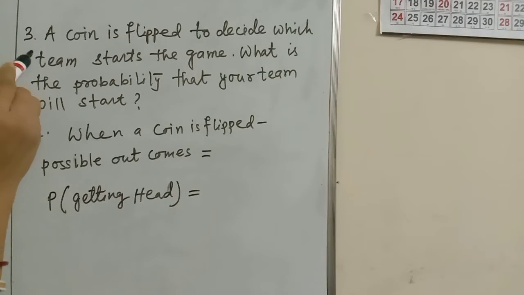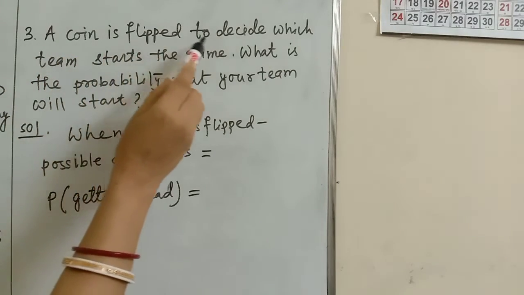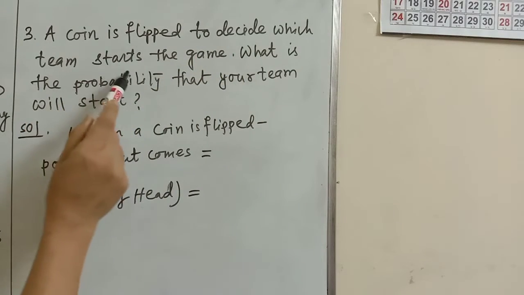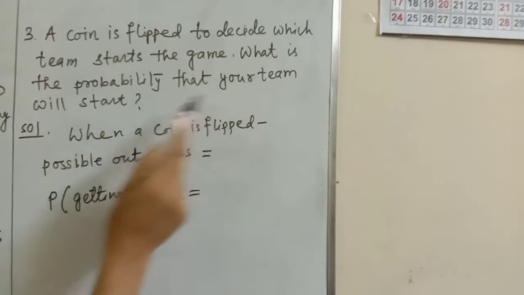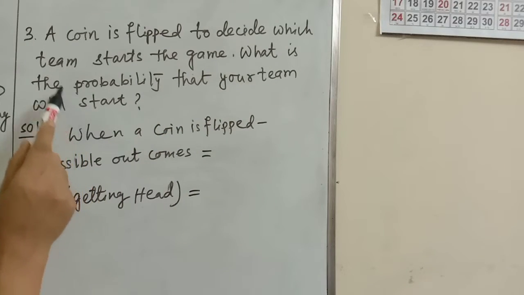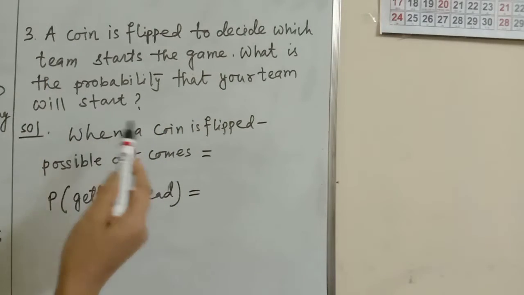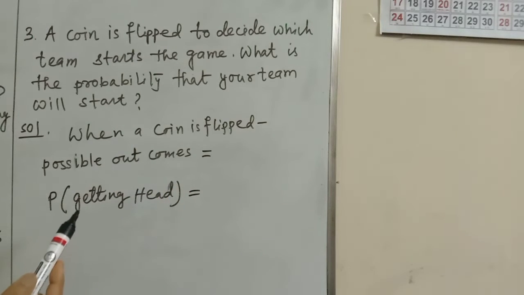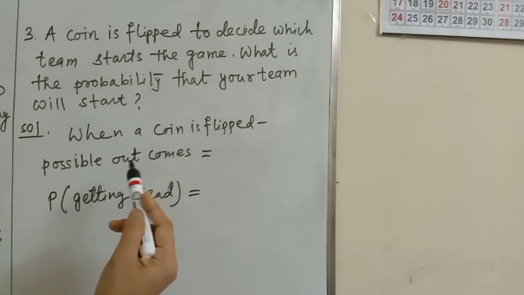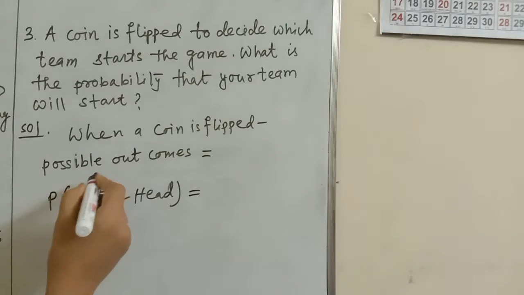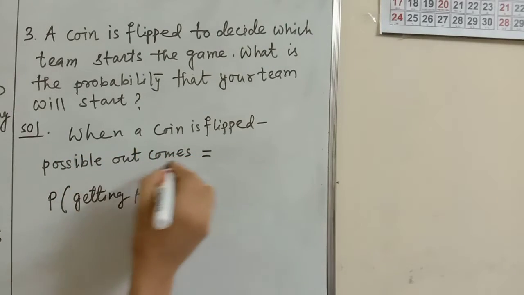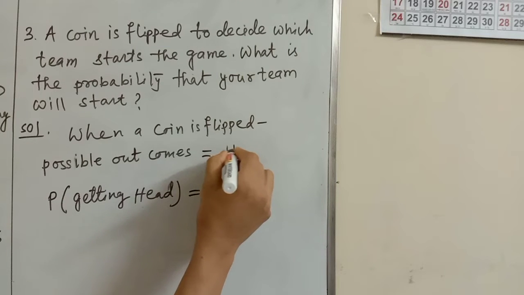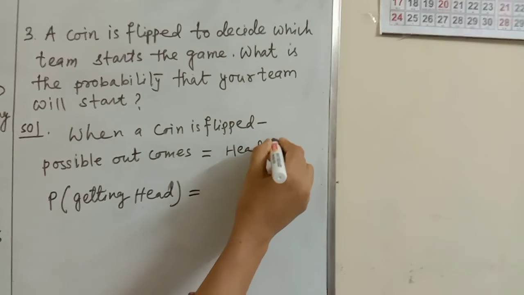Question number 3. A coin is flipped to decide which team starts the game. What is the probability that your team will start? To decide which team will start, often we use flipping a coin. And when a coin is flipped, the possible outcomes are either head or tail.